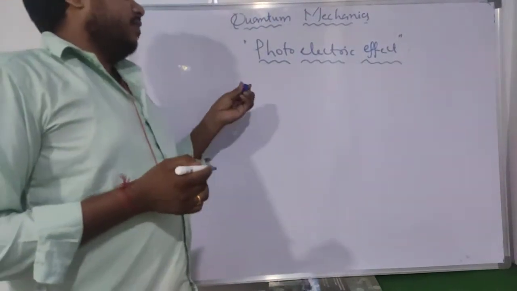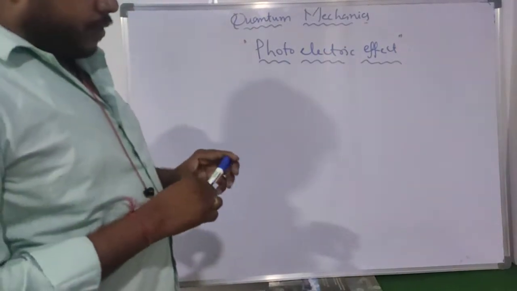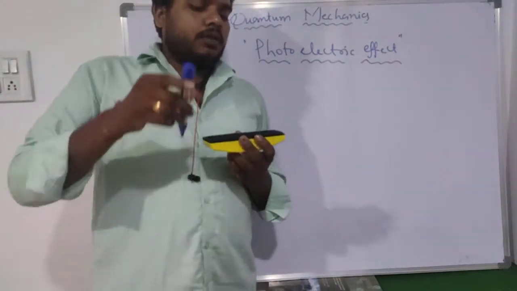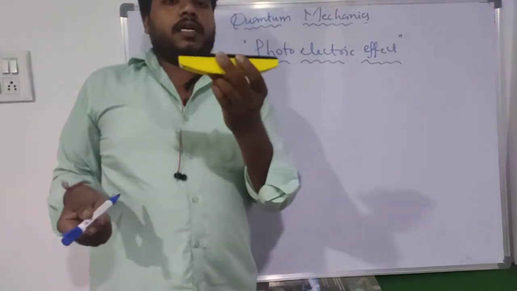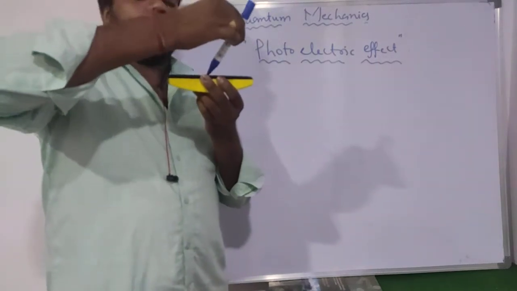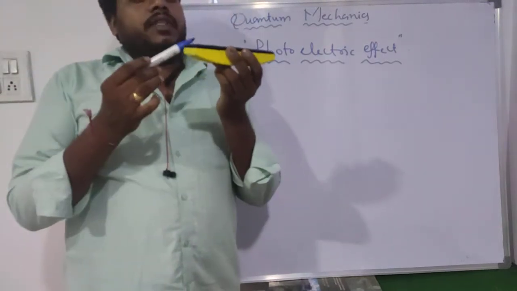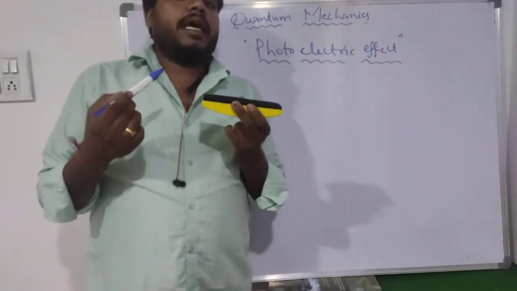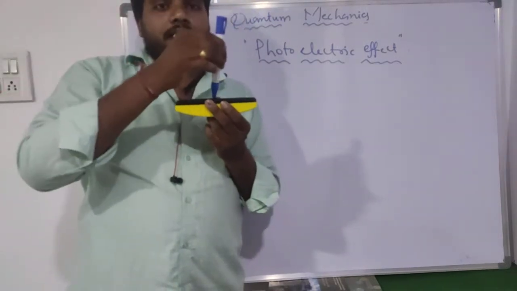This is a very well known topic, I think. For example, if I take a material or a metal, and the light is incident on this material or metal, whenever the light is incident on this material, what happens here? Within this material we have a number of atoms, and within those atoms the electrons exist.